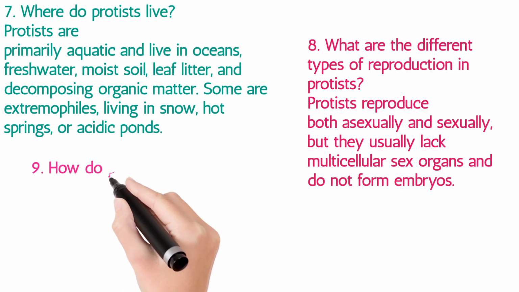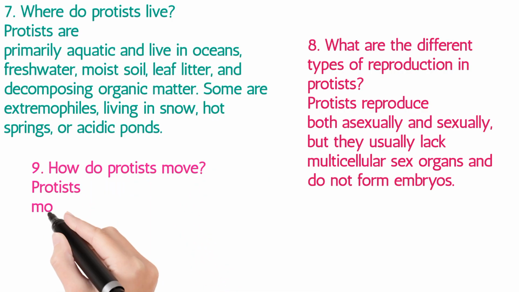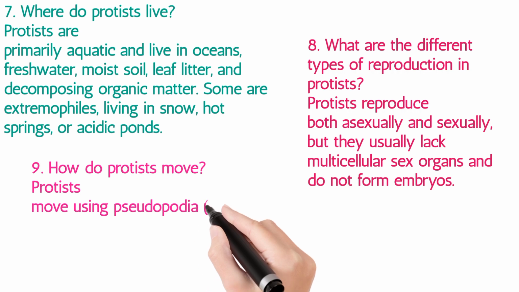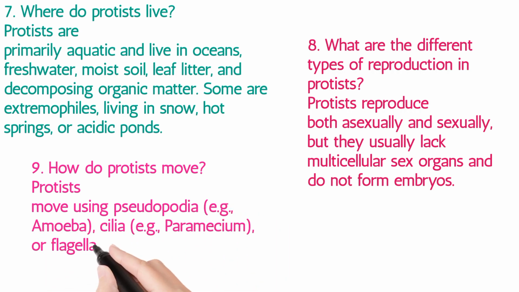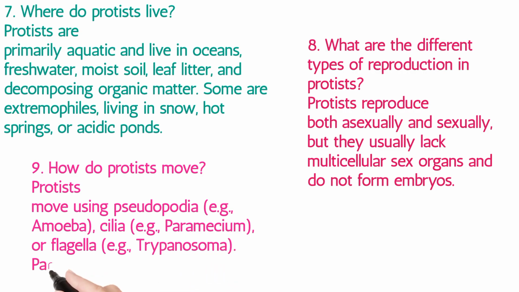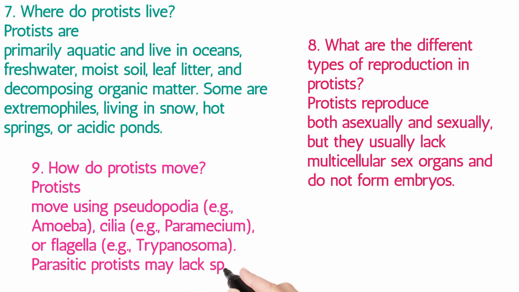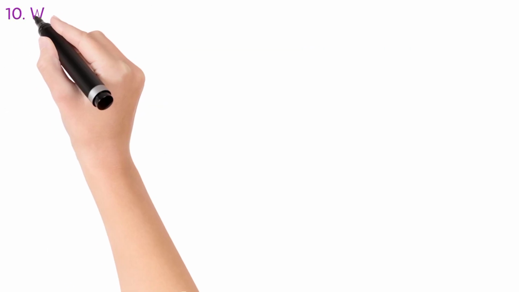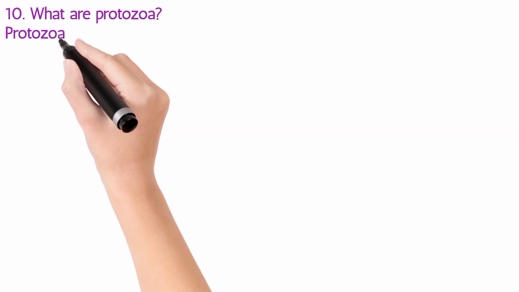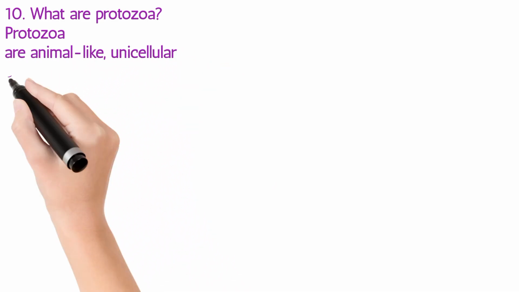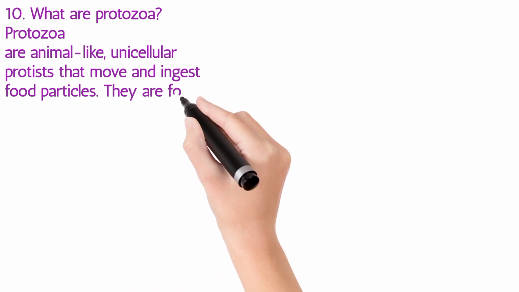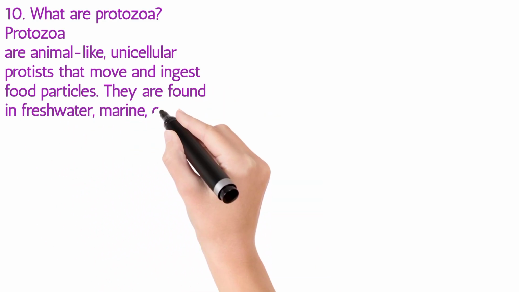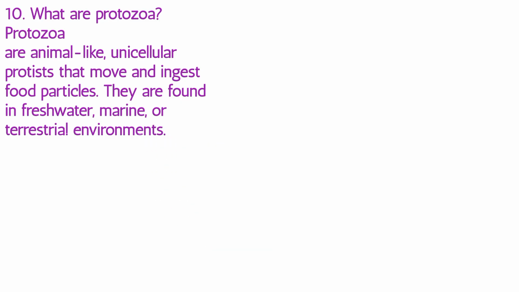9. How do protists move? Protists move using pseudopodia, e.g., amoeba, cilia, e.g., paramecium, or flagella, e.g., trypanosoma. Parasitic protists may lack specific locomotion structures. 10. What are protozoa? Protozoa are animal-like, unicellular protists that move and ingest food particles. They are found in freshwater, marine, or terrestrial environments.